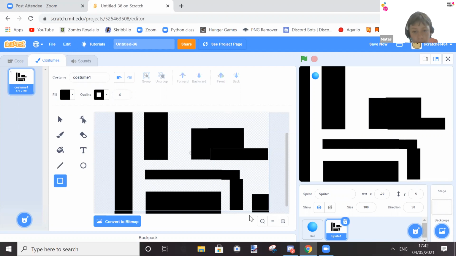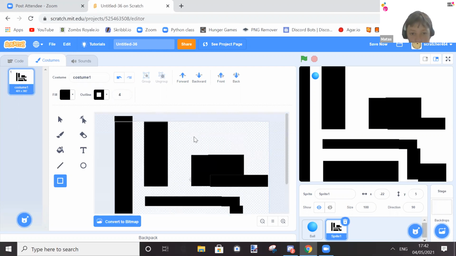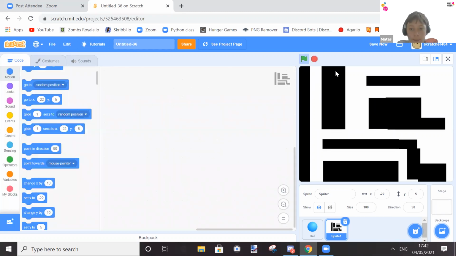Now, wait, hold on. Okay, here. And there we go. So now if we press play, as you can see, so far we can actually move through this wall, but we'll change that. As you can see, we can move throughout our maze. Of course, we don't actually fail yet, but the maze is there.